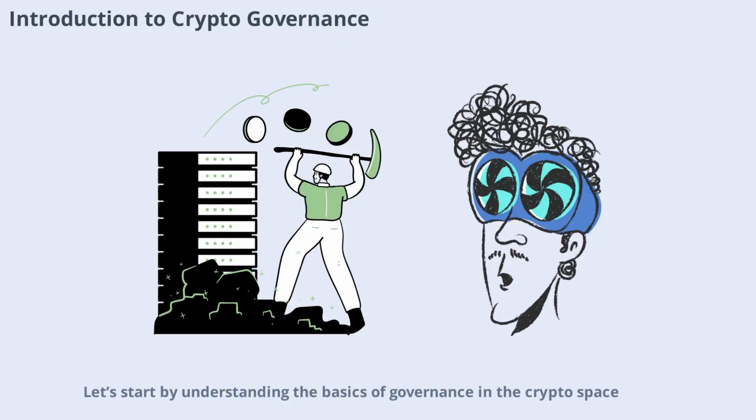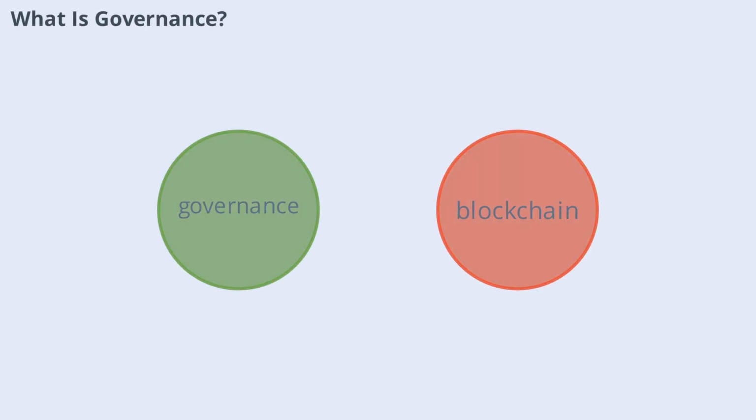Let's start by understanding the basics of governance in the crypto space. Governance in the context of cryptocurrency is all about the rules and mechanisms that determine how a blockchain network operates. It covers everything from how upgrades are proposed and approved to how conflicts are resolved. In traditional organizations, governance is often top-down, but in crypto, it's usually more democratic or community-driven. This shift is significant because it empowers users and developers to have a say in the future of the network. Understanding governance is key to grasping how cryptocurrencies evolve and adapt over time.